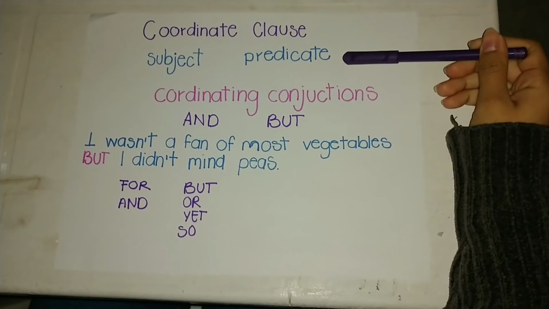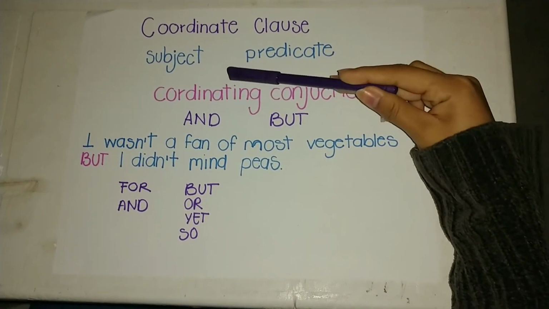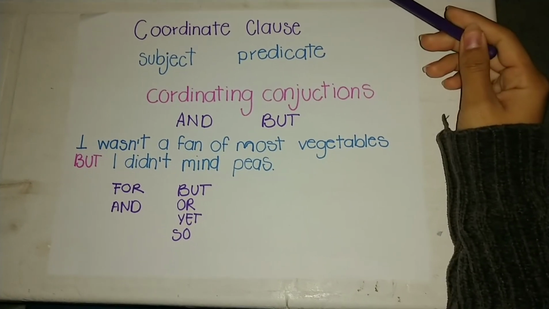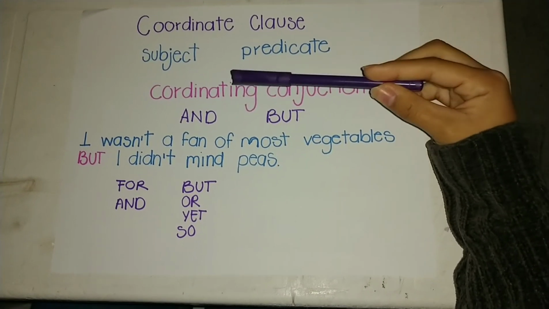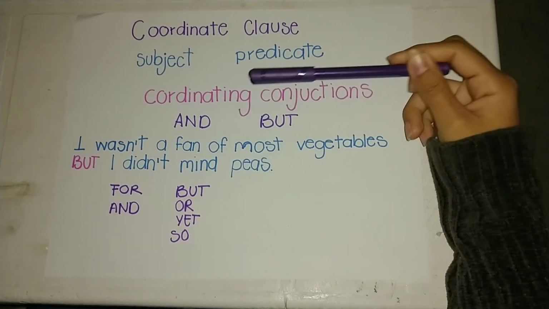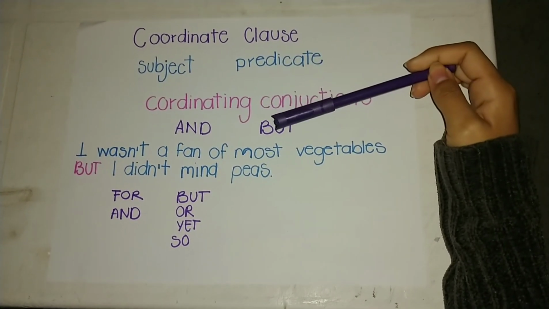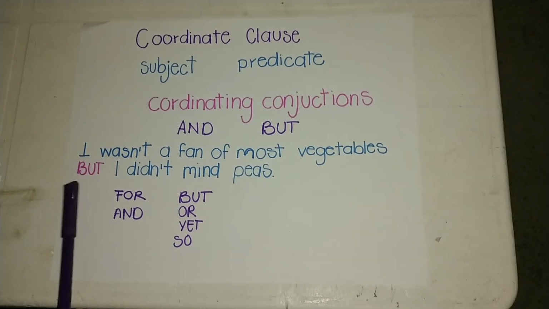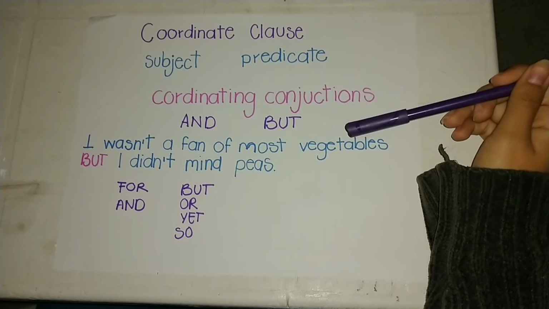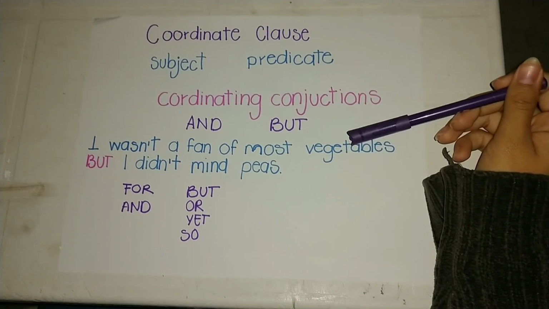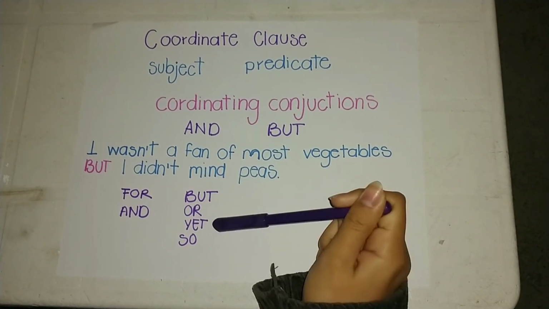In English grammar, a coordinate clause is a word group containing a subject and predicate that is introduced by one of the coordinating conjunctions, most commonly and or but. For example, I wasn't a fan of most vegetables, but I didn't mean peas. The most commonly used coordinating conjunctions are for, and, nor, but, or, yet, and so.